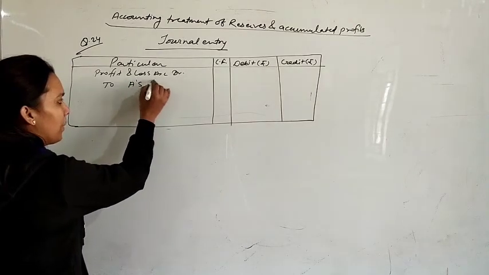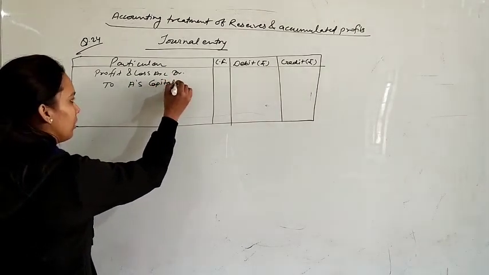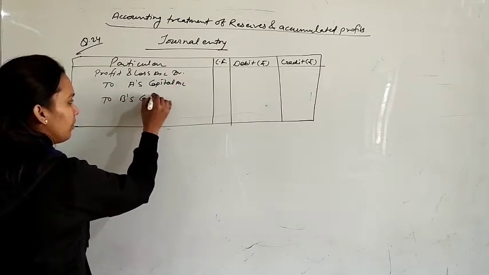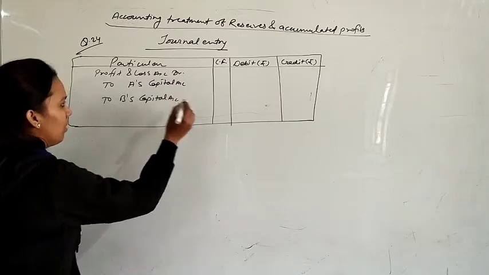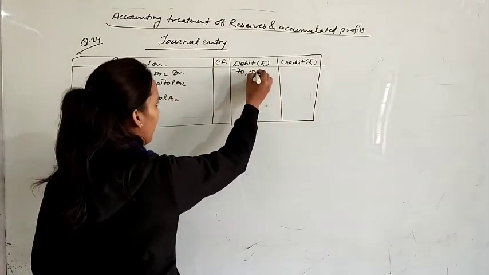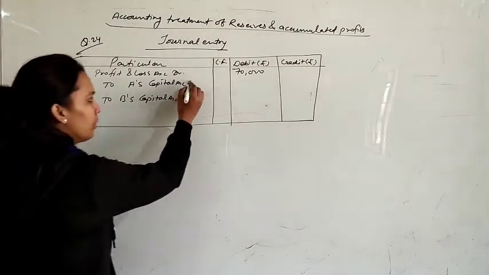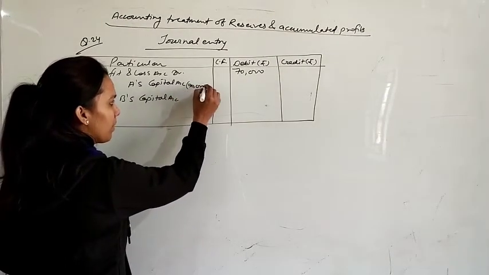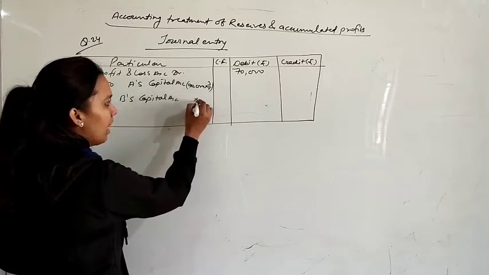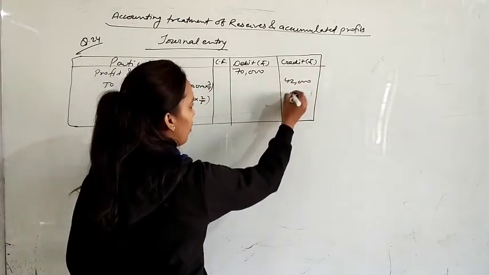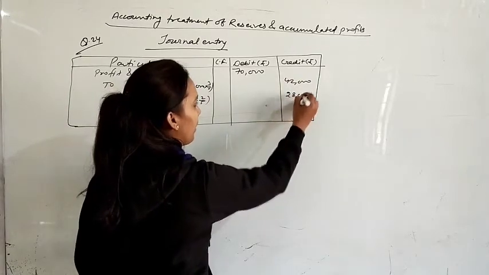So to A's capital account, to B's capital account. Profit is rupees 70,000. This 70,000 will be distributed in 3:2. 70,000 multiplied by 3/5 and multiplied by 2/5. So for the first partner it will be 42,000 and for the second partner it will be 28,000.